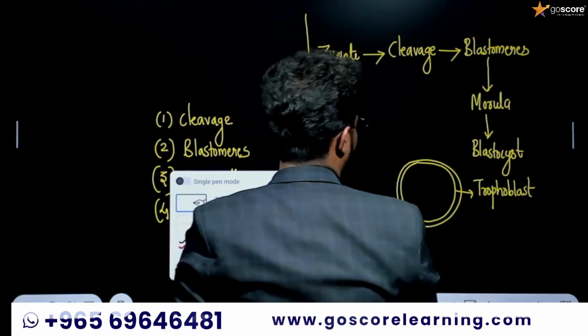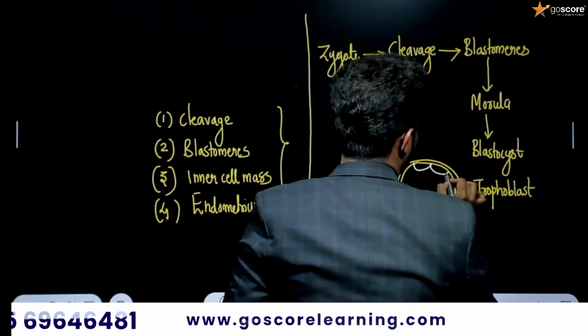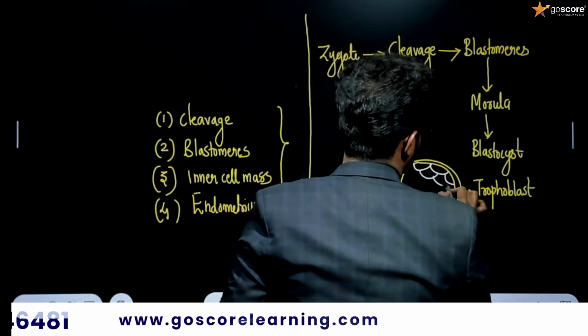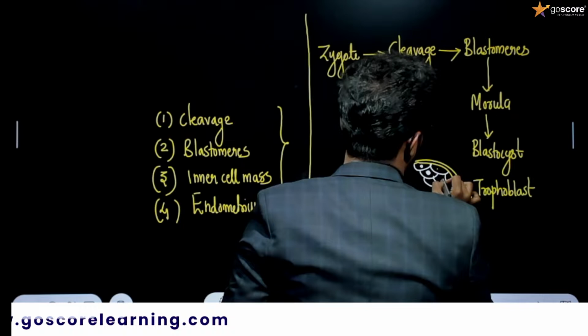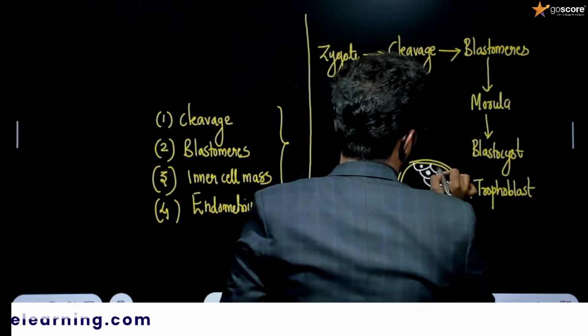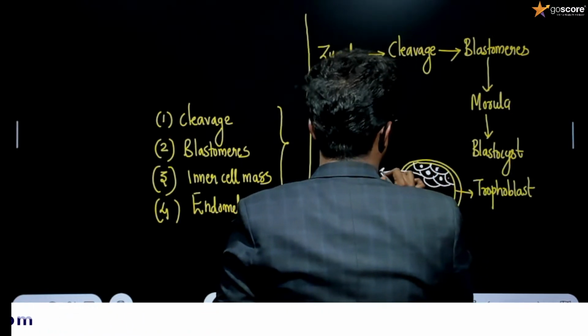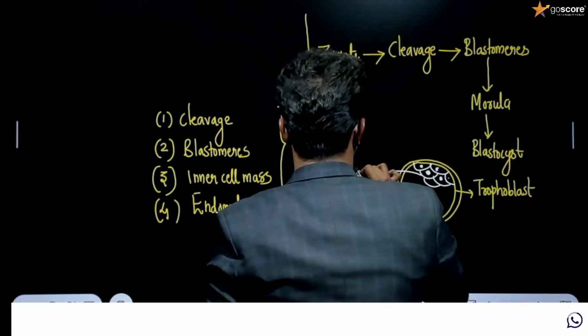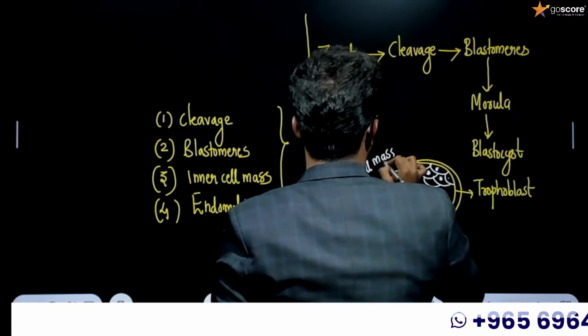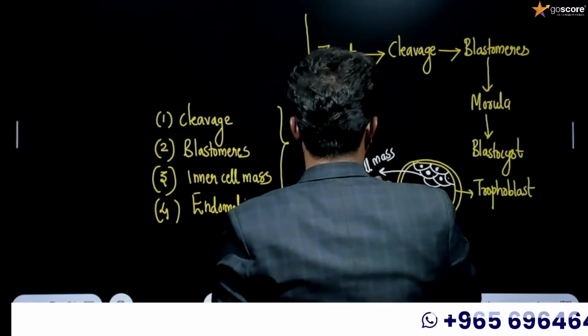Inside the blastocyst, you will be able to see another layer, and this is exactly known as the inner cell mass, otherwise we call it ICM.